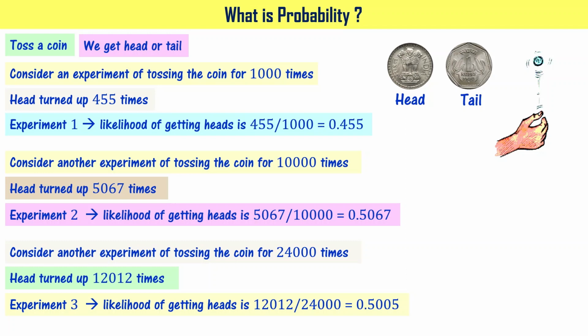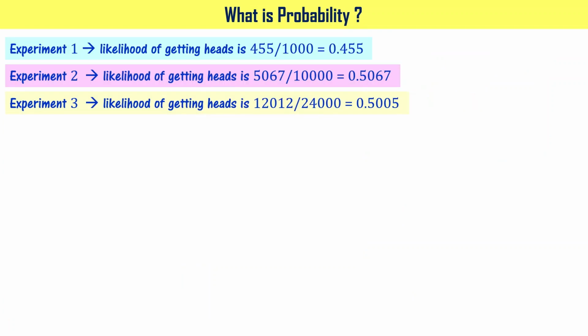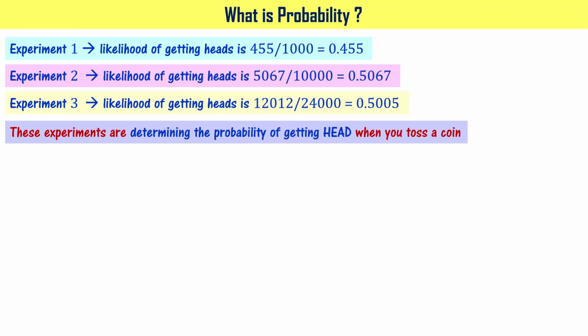That is, getting heads. What is the likelihood of getting heads? If you observe, these experiments are determining the probability of getting head when you toss a coin, right? The first experiment is getting you the probability of getting a head when you toss a coin. The second experiment is also doing the same. The third experiment is also doing the same. But based on how many times you have conducted that experiment of tossing the coin, your result is slightly changing, right?